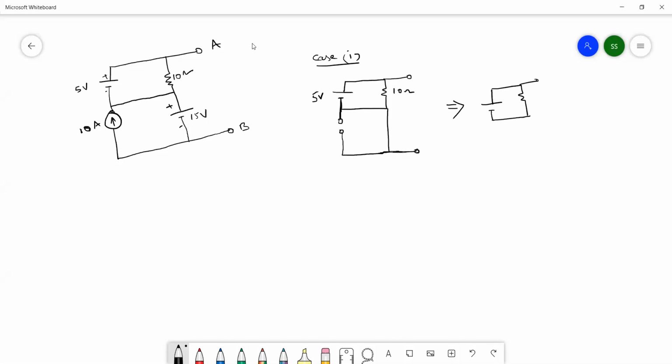What are they asking? Voltage across the terminals AB. So shall I take case one? These are the A dash, B dash terminals, with 10 ohms and 5 volts. Now we require the voltage across this. These two are in parallel, so in parallel the voltage remains the same. So the voltage across A dash B dash is 5 volts. Done. Now shall we move on to case 2?